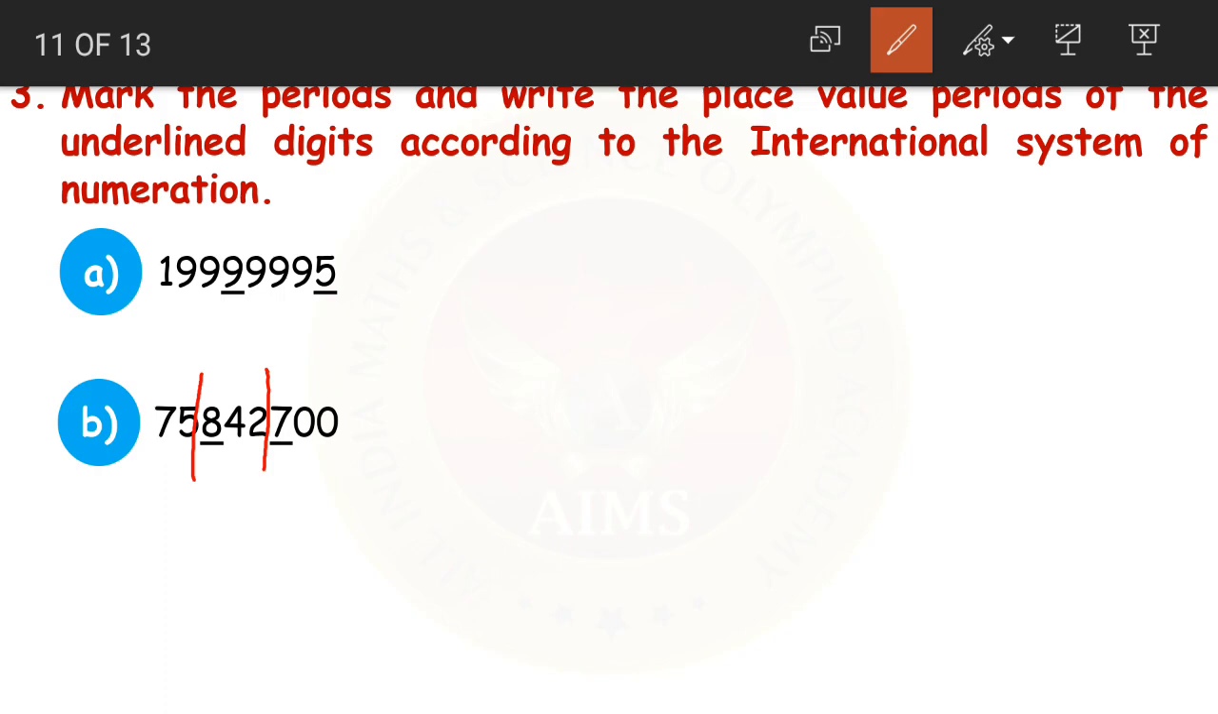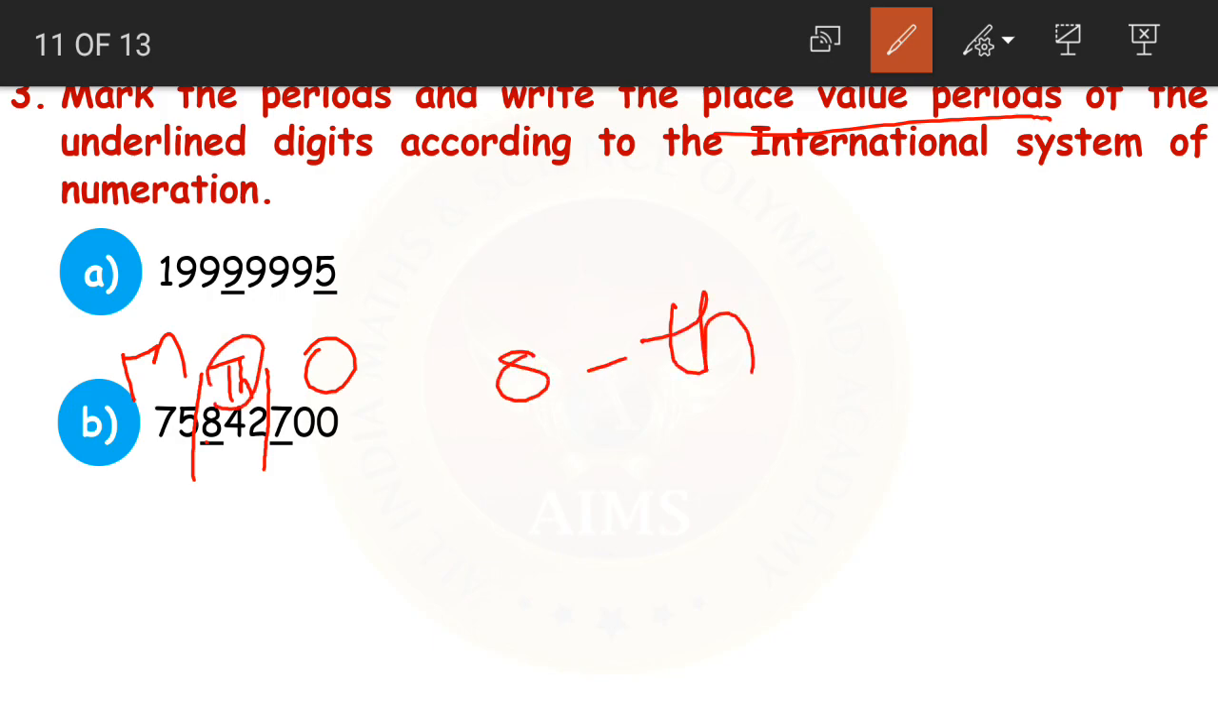Here are our periods, right? This is the ones period. Then we have the thousands period. Then we have the millions period. Now 8 is in which place value period? It is in the thousands period. Now 7 is in ones period.